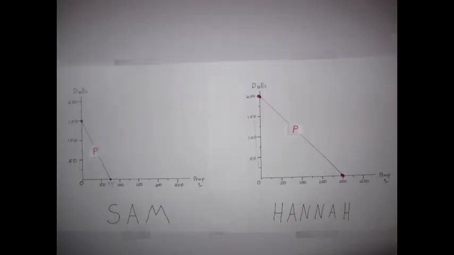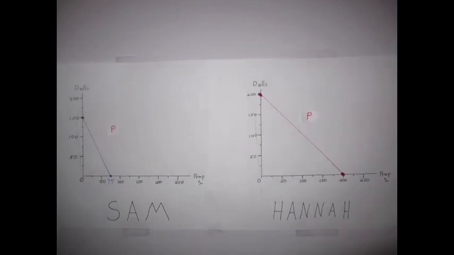Sam and Hannah can produce anywhere on the line. They may produce below the line, but they would have time left over. They do not have the time necessary to produce above the line.